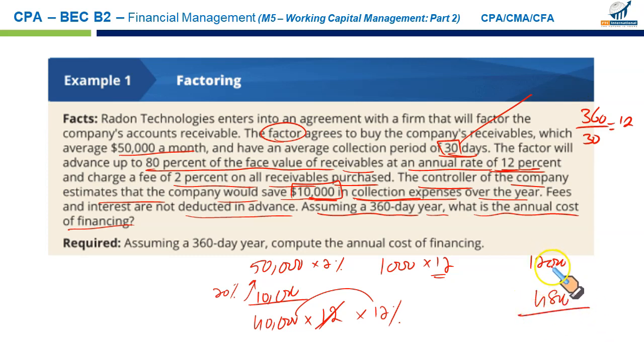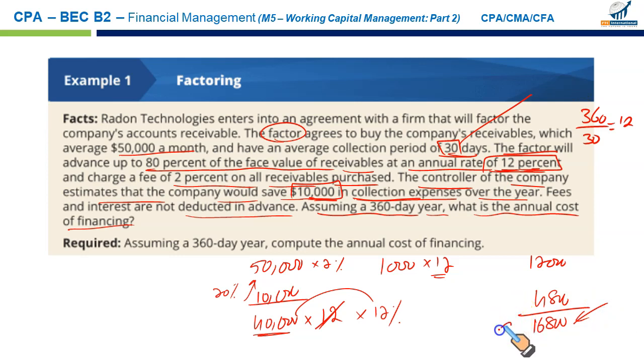So the total amount that the company will have to pay out of this collection to the factoring company is 16,800. Remember, this is the 2% factoring fee, and on the remaining amount that the factoring company will give you, you will have to pay a 12% charge as per this. The factor will advance up to 80% of the face value of the receivable at an annual rate of 12%. That's the advance and interest charged by the factoring company. So this is the total amount charged by the factoring company.